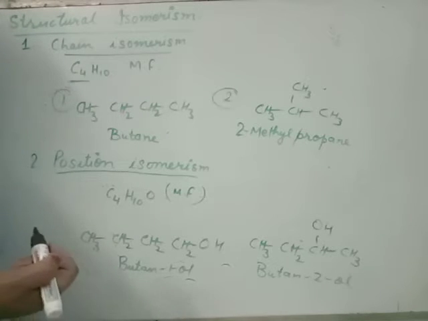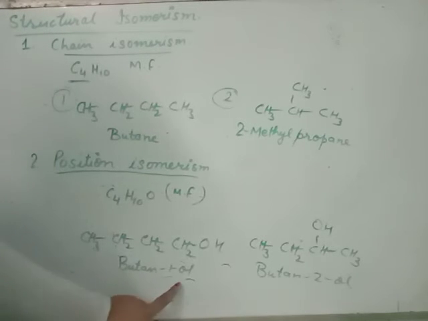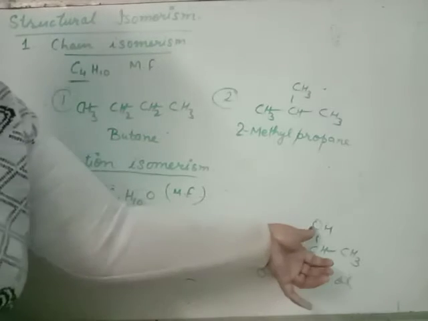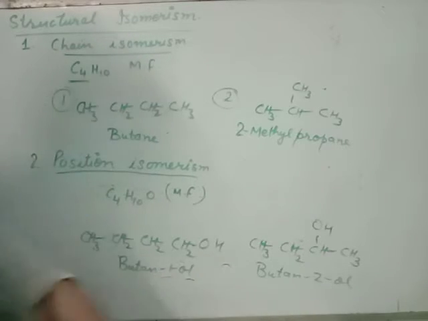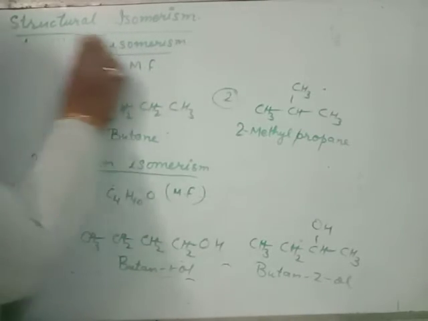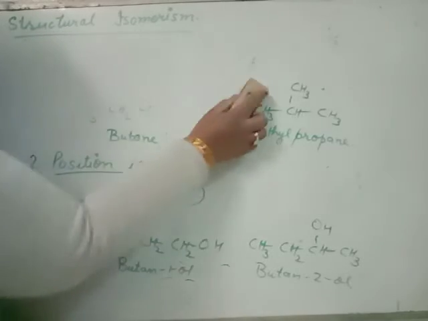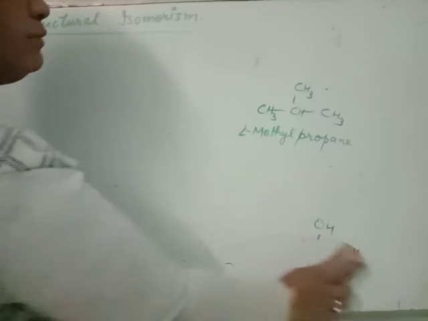It is same, but properties of both are different, even though they have same functional group and same molecular formula. Clear?